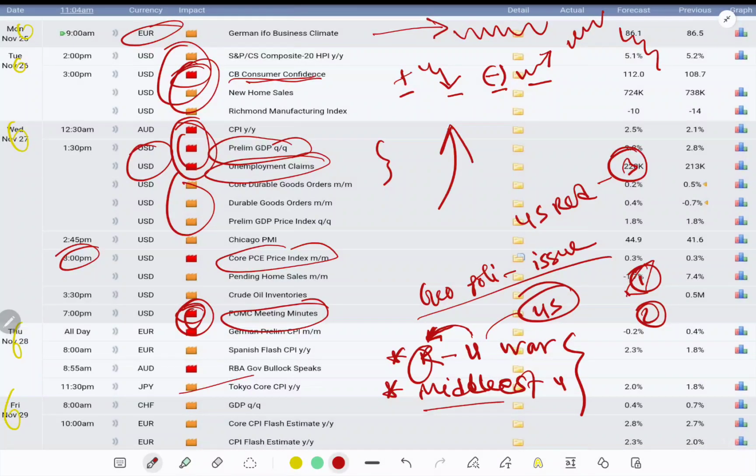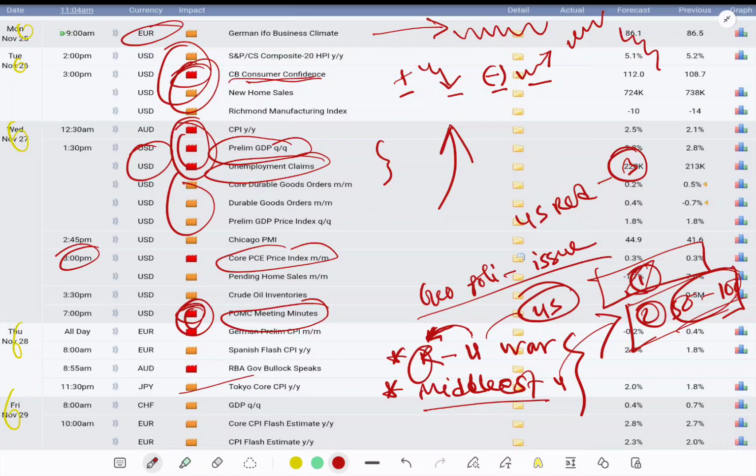Number two, as you know, Israeli Prime Minister Netanyahu is attacking Houthi, or I don't know the country name, maybe Palestine and Yemen. They are sending a lot of troops to these countries, and daily maybe 50 to 100 army or people are dying there. So there is a major thing happening in the Middle East, and we have to keep our concern on the Middle East also. If there is any geopolitical issue happening in the world, that will directly impact the gold market.